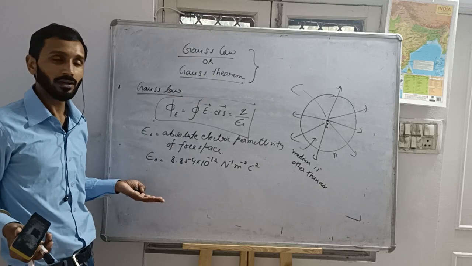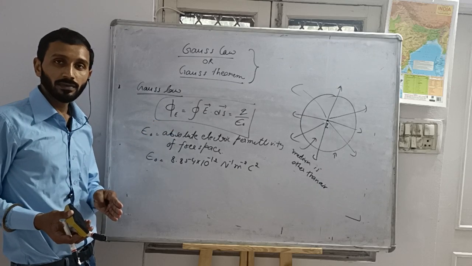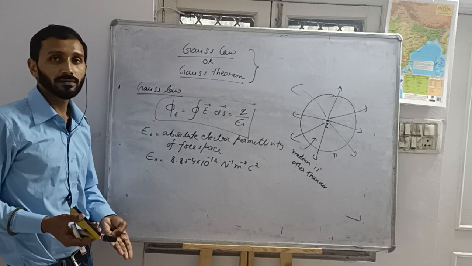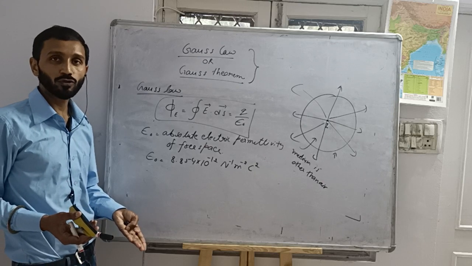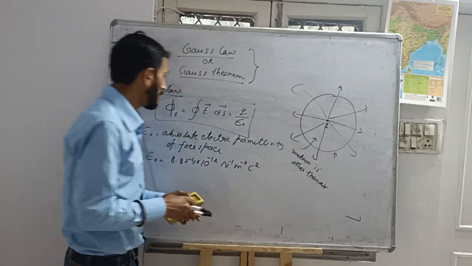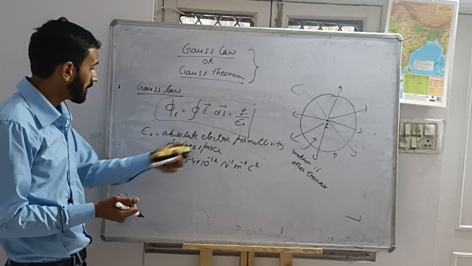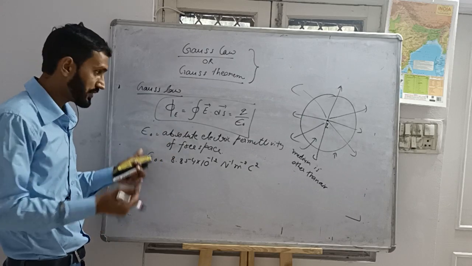No, because the medium is changed. Different mediums give different permissions to the electric lines to pass through them. If the medium is other than air, then what will happen? Then permittivity will change.